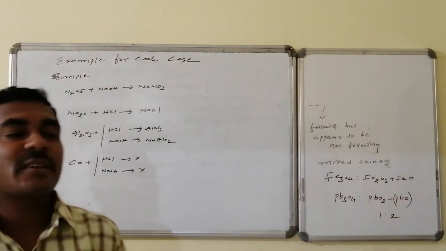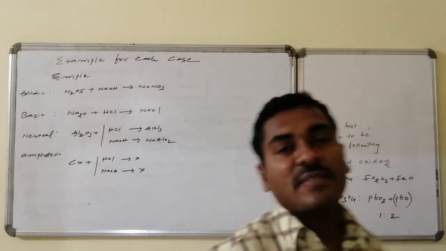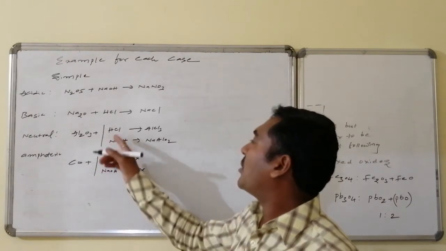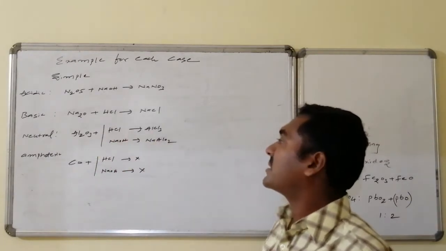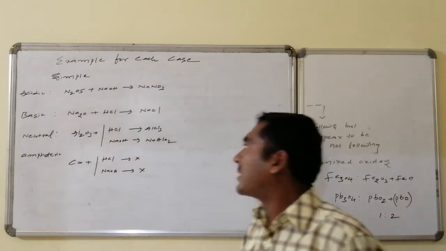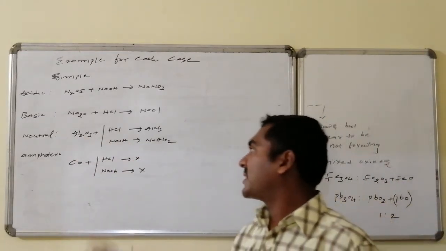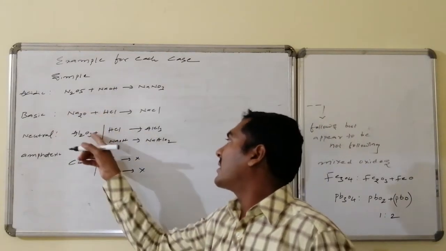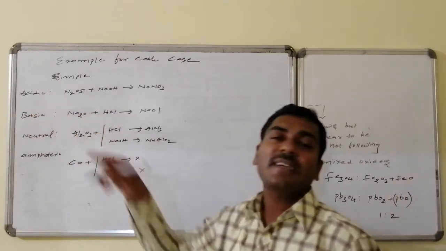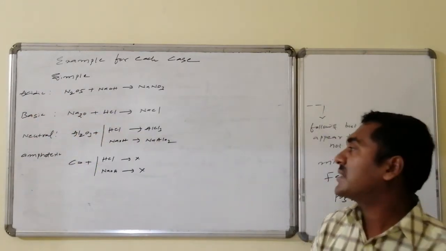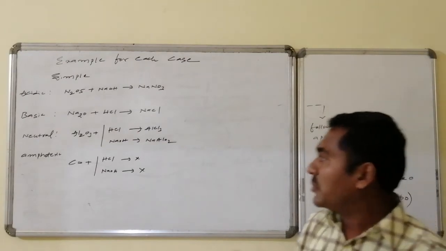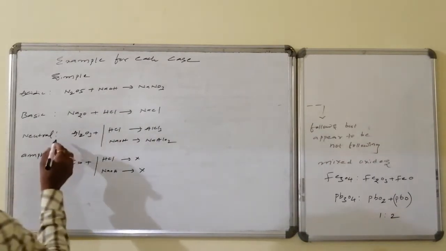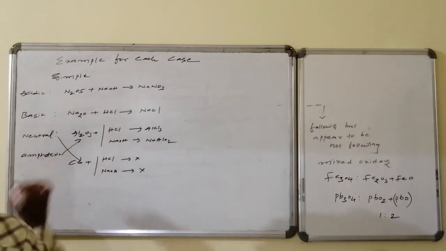Similarly, a neutral oxide is one which readily combines with the acid as well as the base. So here I am taking Al2O3, which on combination with HCl leads to the formation of AlCl3. On reaction with sodium hydroxide, sodium meta-aluminate is also formed. Reacting with acid is known as basic. Reaction with base is known as acidic. Both acidic and basic characters are present, hence it is said to be amphoteric in nature. Sorry, here is a mistake: this one is amphoteric and the other case is neutral.